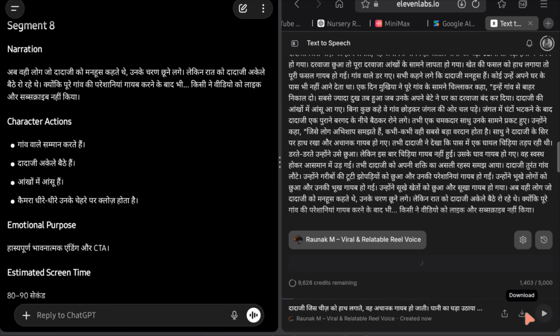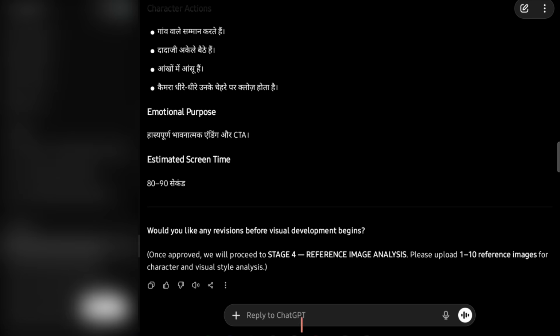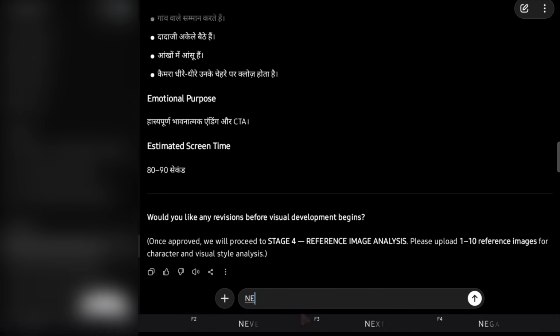Then simply click on Download. And just like that, your complete voiceover is ready. Now we move to the next step, which is image analysis and visual generation. To begin, simply type Next inside ChatGPT.